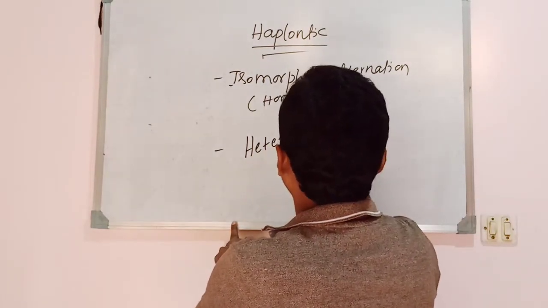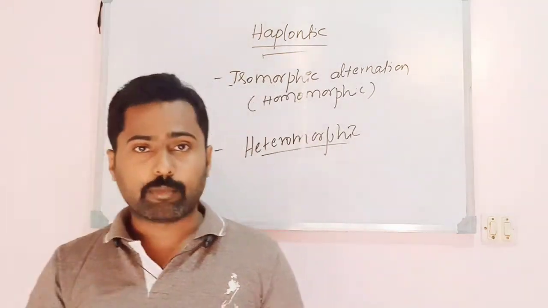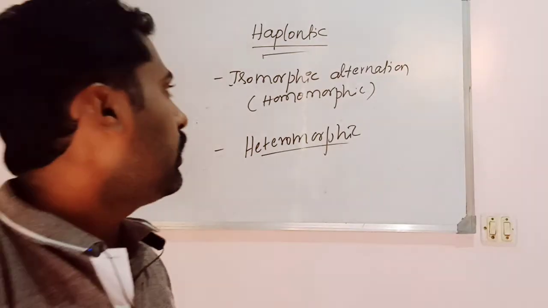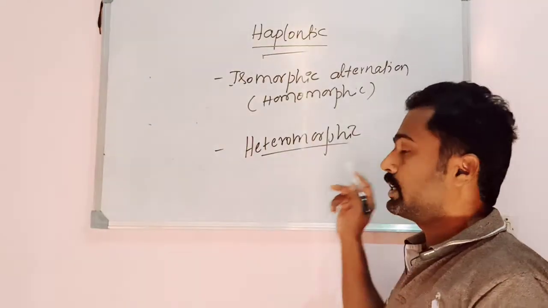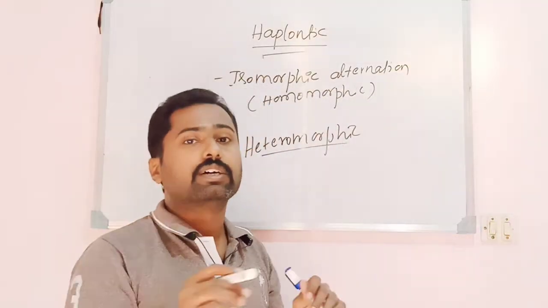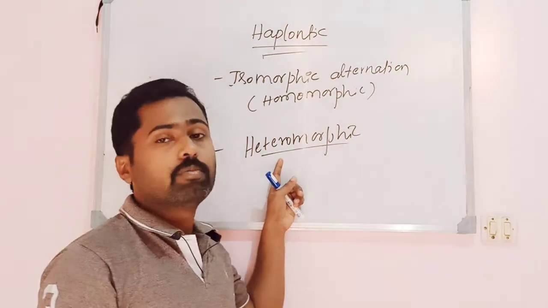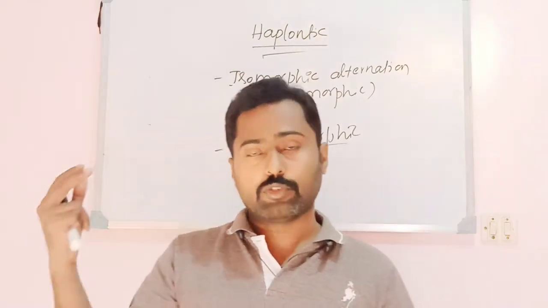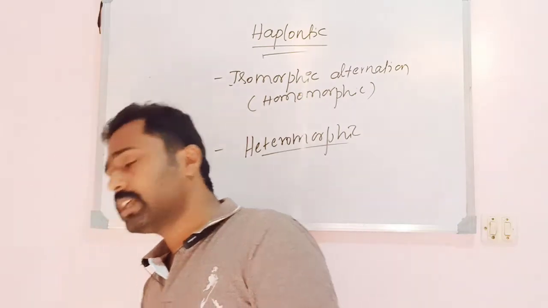Heteromorphic. Hetero means different, morphic means morphologically. The sporophyte and the gametophyte are morphologically dissimilar. Such an alternation of generation is called heteromorphic alternation of generation. They are different from one another. That can be seen in bryophytes, pteridophytes, gymnosperms as well as in angiosperms. So this is about the life cycle in algae.